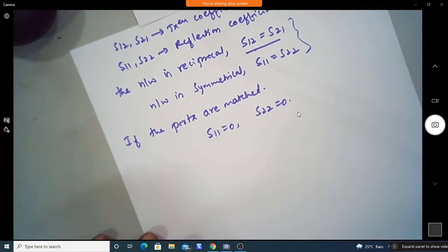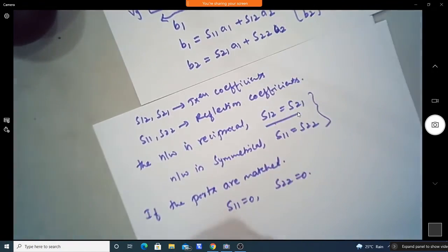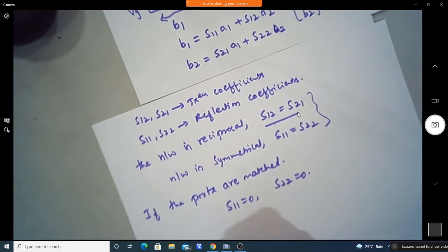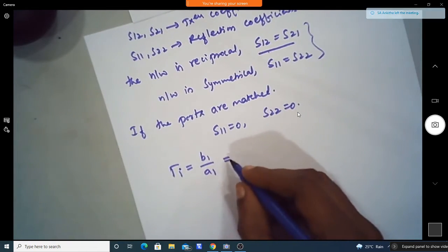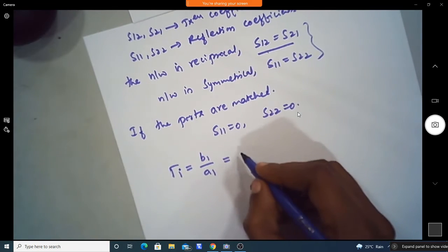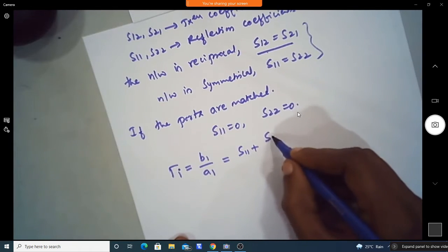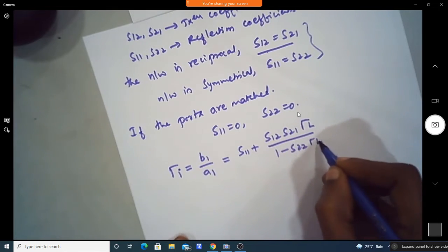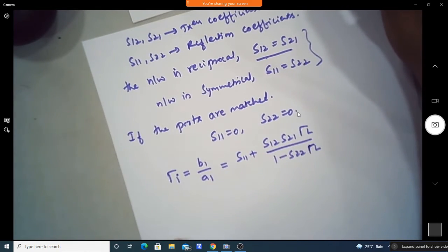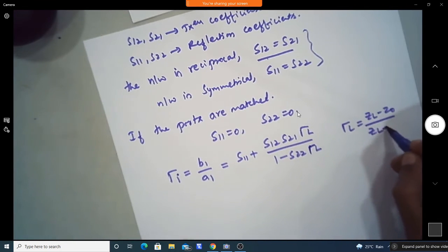So if the ports are matched perfectly, then we can define the input reflection coefficient in terms of these waves. The input reflection coefficient at the source side is nothing but B1 by A1. This we can derive by using the signal flow graph technique, which you will see in later semesters. Just see this expression: S12 S21 gamma L divided by 1 minus S22 gamma L, where gamma L is the load reflection coefficient, nothing but ZL minus Z0 divided by ZL plus Z0.